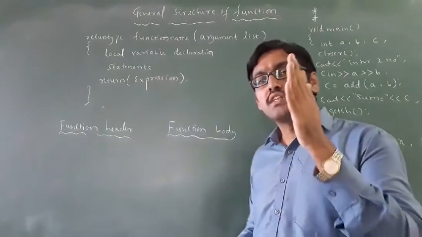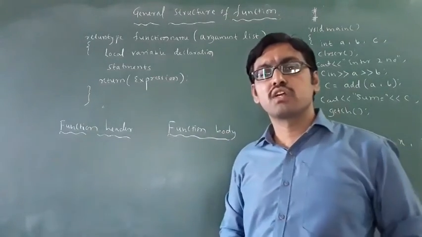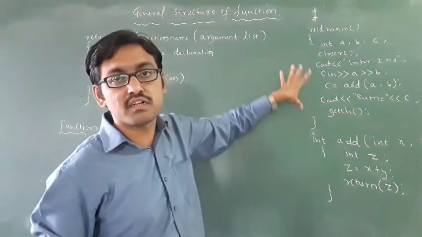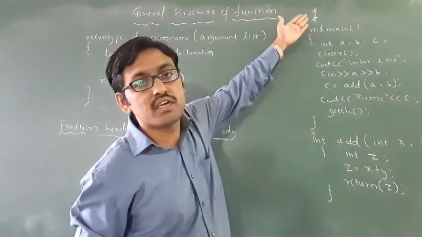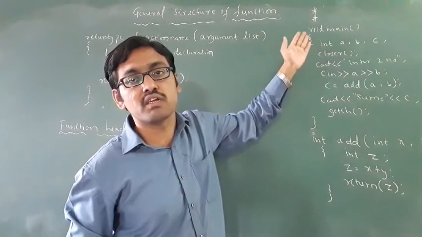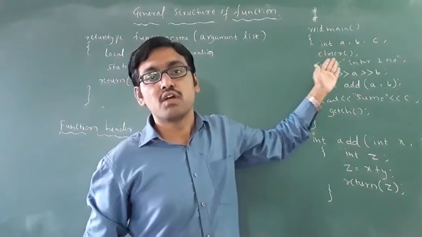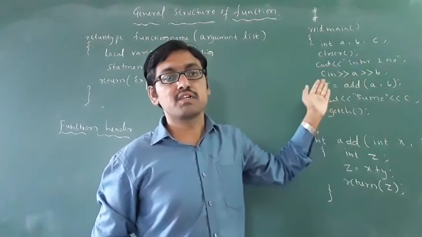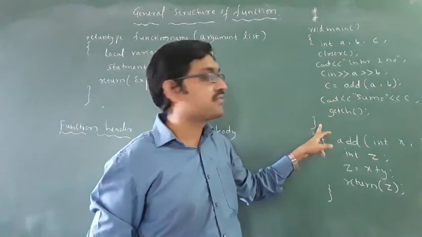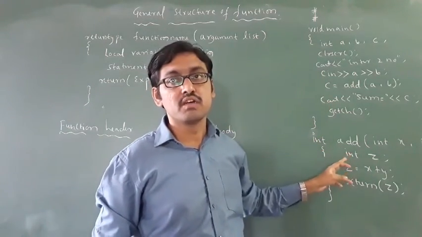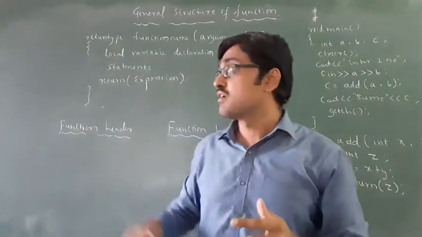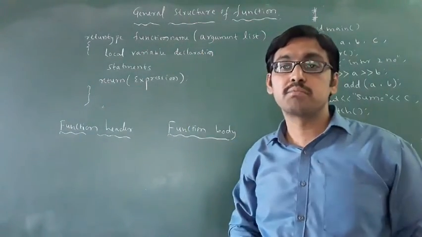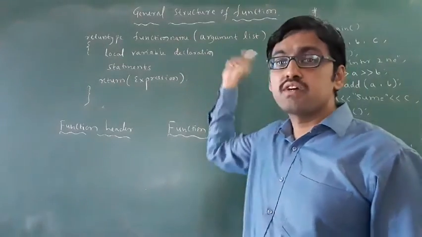You already know the general structure of C++. It contains hash include iostream.h, conio.h, then void main. It contains local variable declarations, then statements, then closing with the brace. Then you have the user-defined function. But what is the general structure of a function? This is asked for 5 marks in the examination. See, what is the general structure of a function?